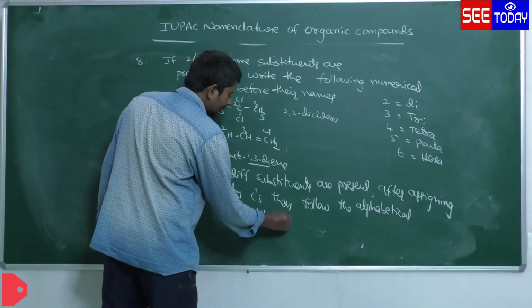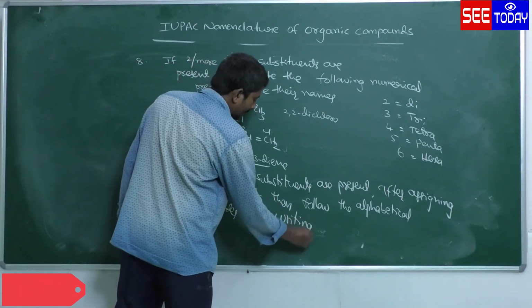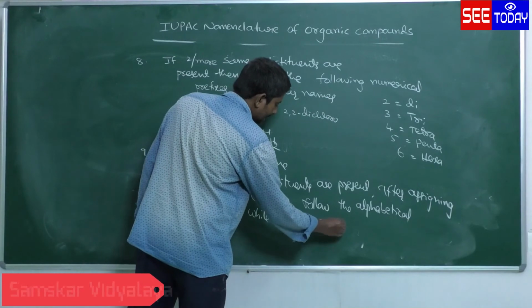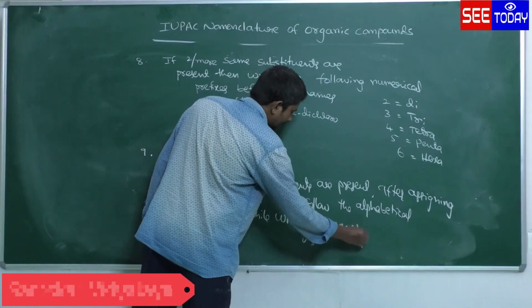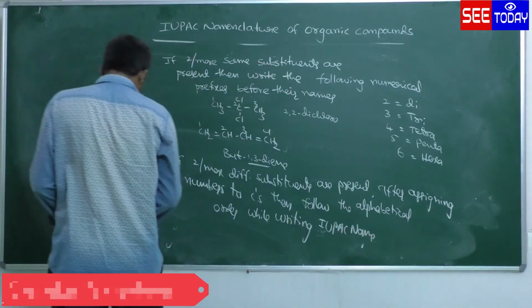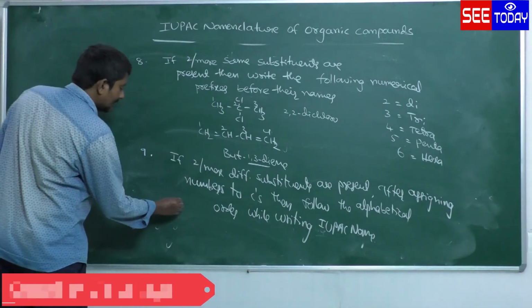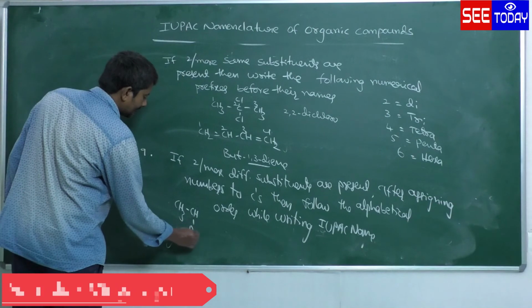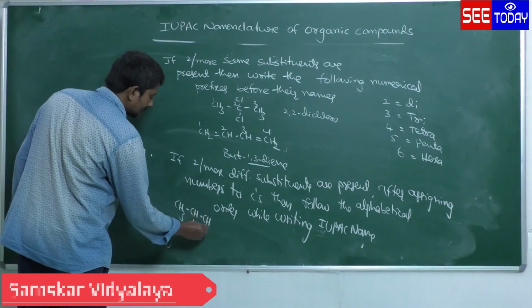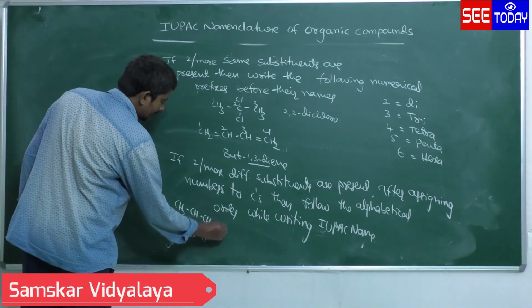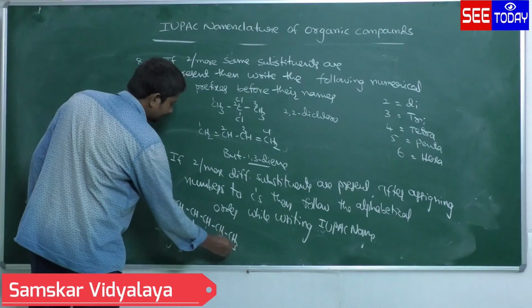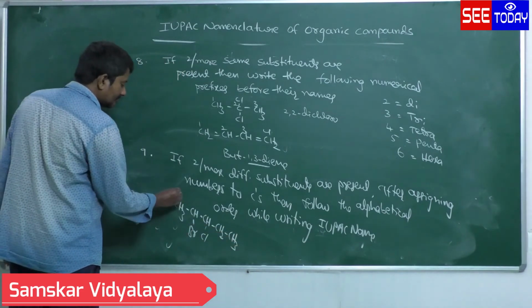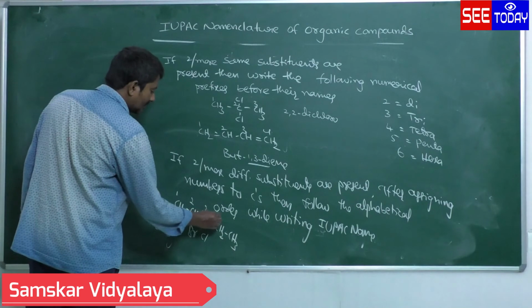What is the meaning of this rule? CH, CH3, CH, Br, CH, Cl, CH2, CH3 is there. Now I am giving numbers from left to right side. 1, 2, 3, 4, 5.